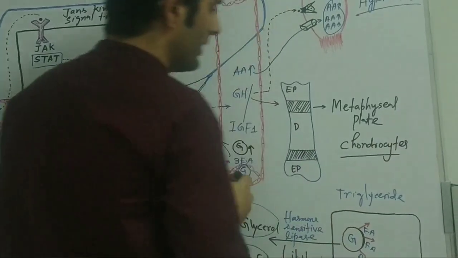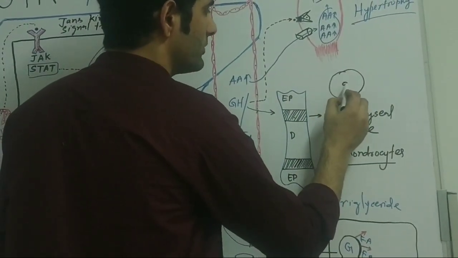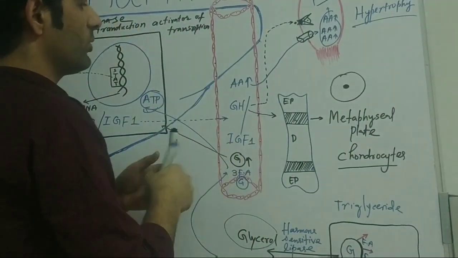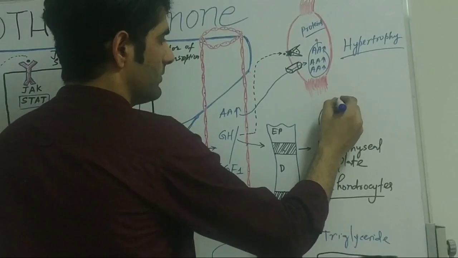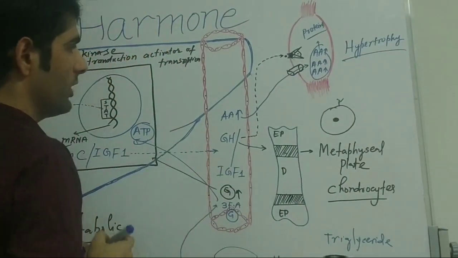Let me show you one chondrocyte. Suppose this is one chondrocyte. On the chondrocyte, there are receptors for the growth hormone.